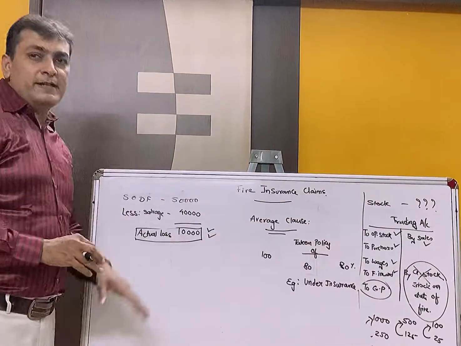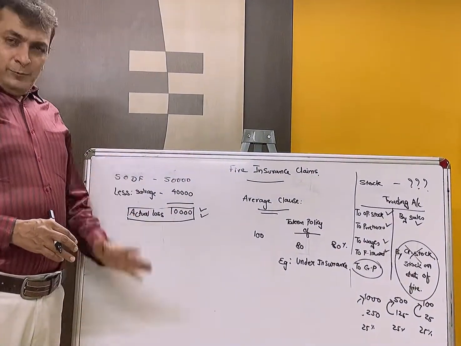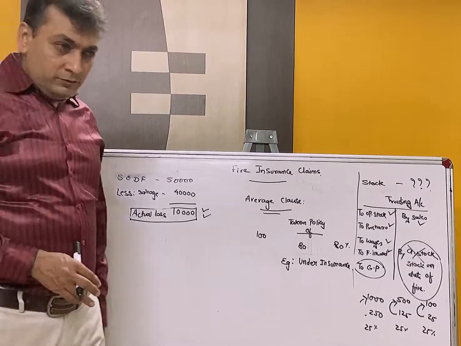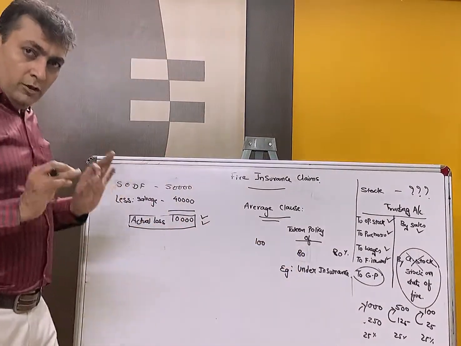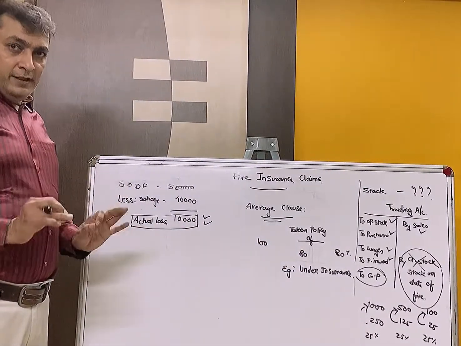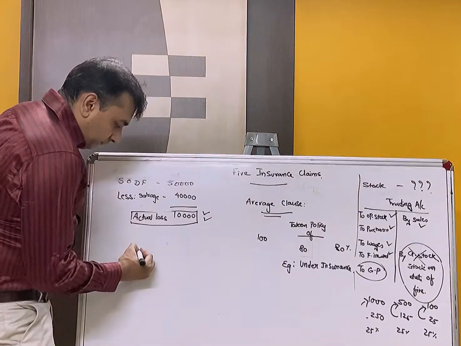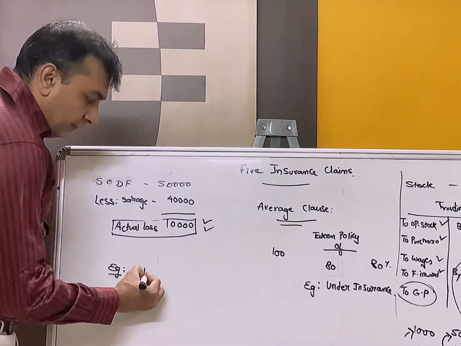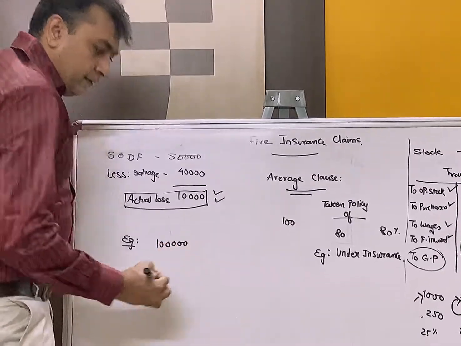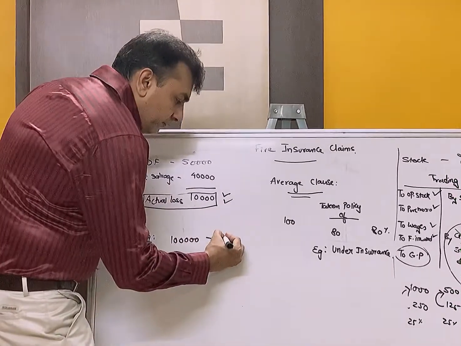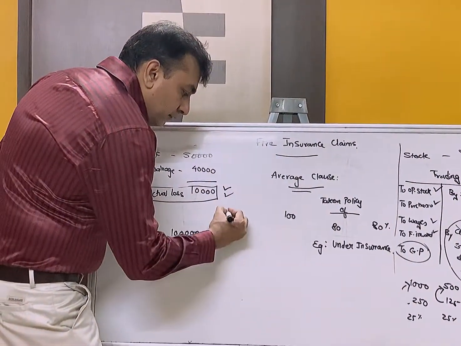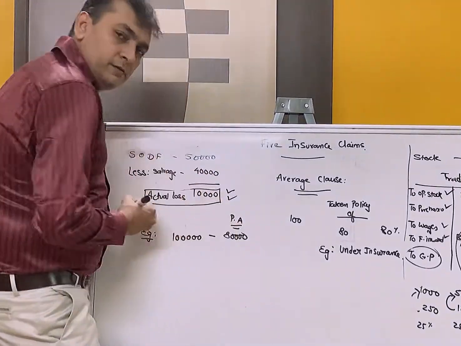Okay, take this example. Suppose in your godown, actually goods are lying of, for example, 1 lakh, right? And you have taken a policy of 80,000, which we call the policy amount.